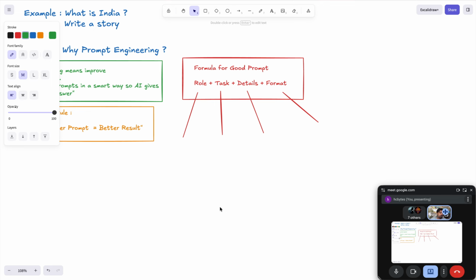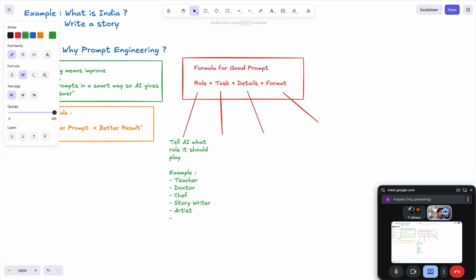Tell AI what role it should play. For example, I tell AI act as a teacher, act as a doctor if I want some medicine information, act as a chef if I want something to cook, act as a story writer if I want some story.